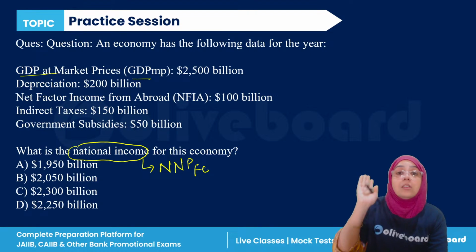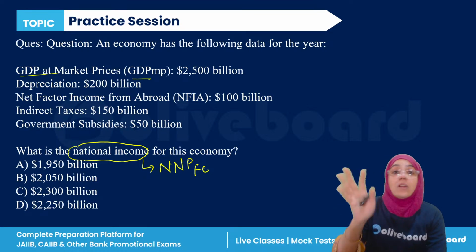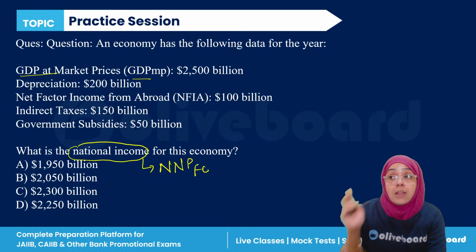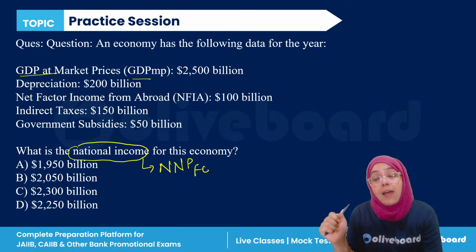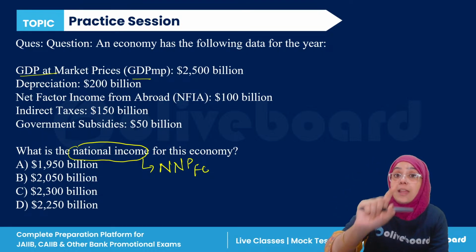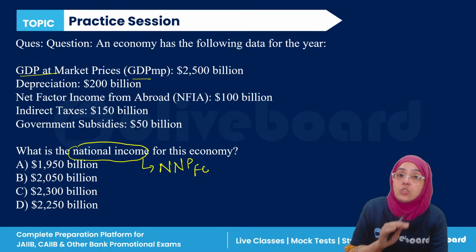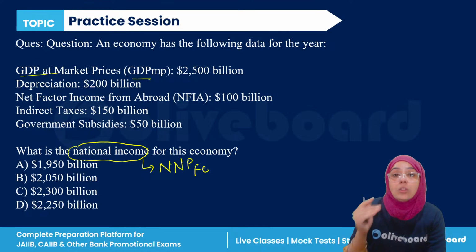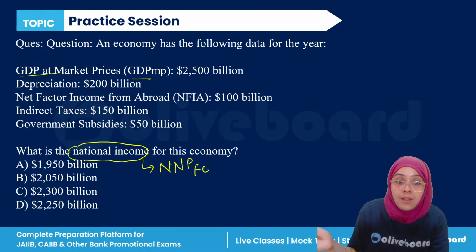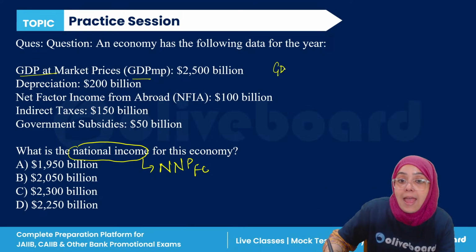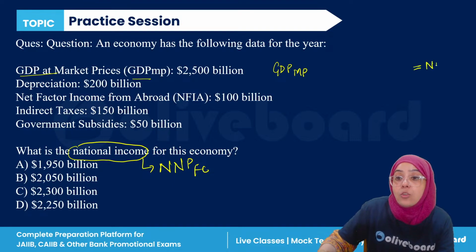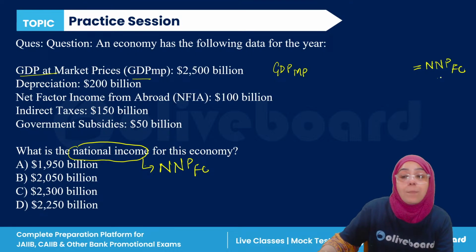We don't have to learn the formula here. Just remember the national income class, how to convert these things. You just have to remember the concept of how the conversion is done. So it is GDP at market price. We have to convert it into NNP at factor cost, because national income is NNP at factor cost.